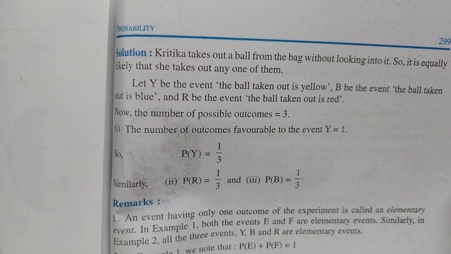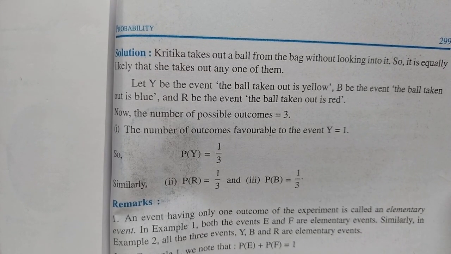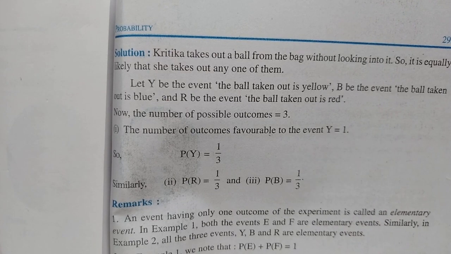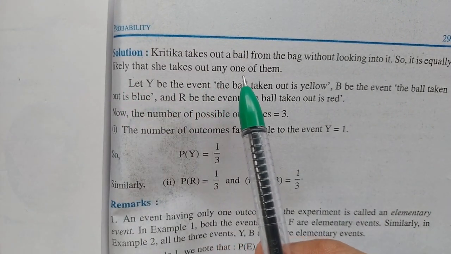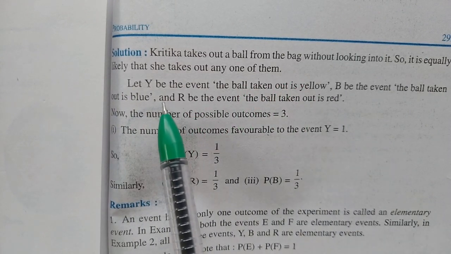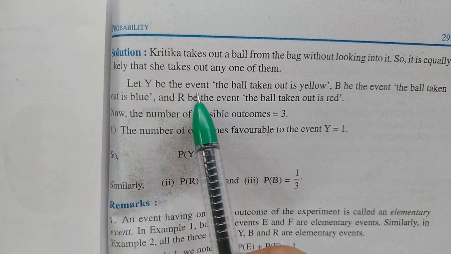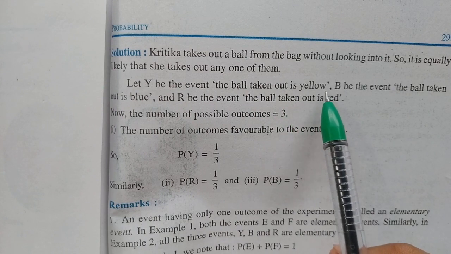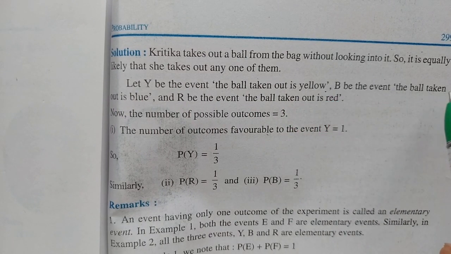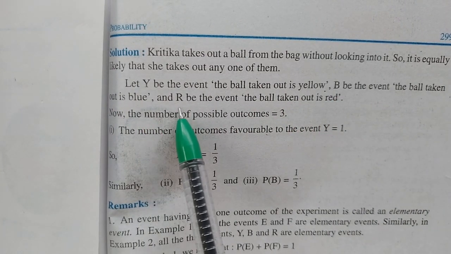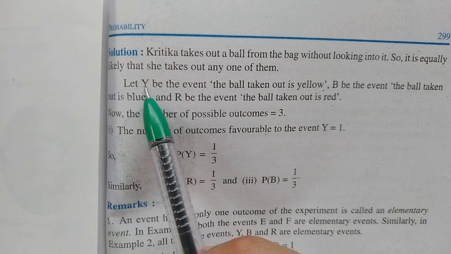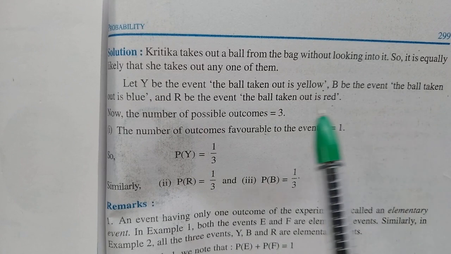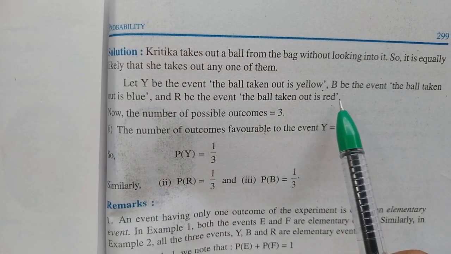Here Kritika takes out a ball from the bag without looking into it. So it is equally likely that she takes out any one of them. Let Y be the event that the ball taken out is yellow, B the event for blue, and R the event for red.